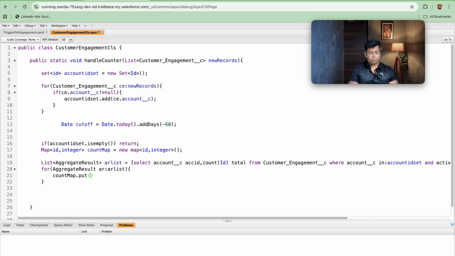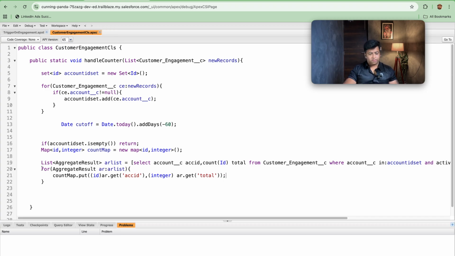First thing that we will be putting here is the Id, ar.get, and here we will be adding accId, comma. Now we will be adding an integer here, ar.get, and further we will be getting total. So let's save this out.